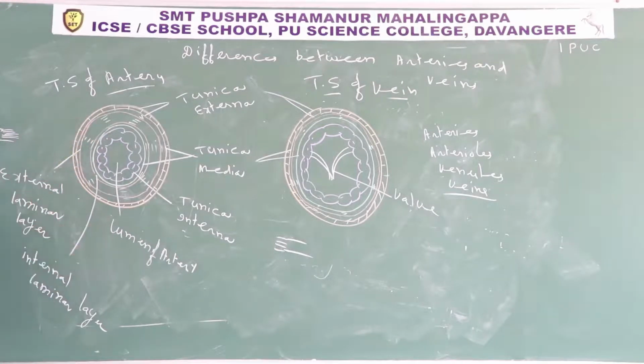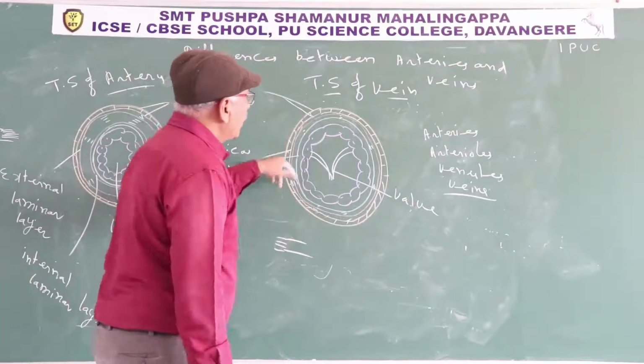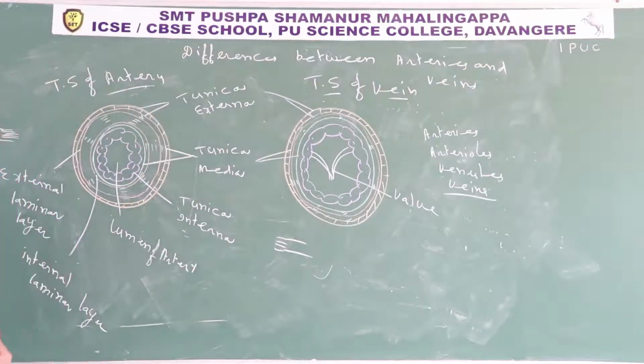The tunica media is more thick in artery when compared to vein. The tunica media of artery contains 2 elastic layers, an outer elastic layer and an inner elastic layer. But in case of vein, it contains only an outer elastic layer.